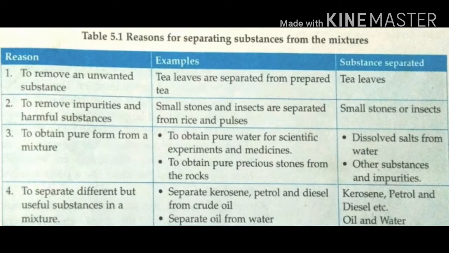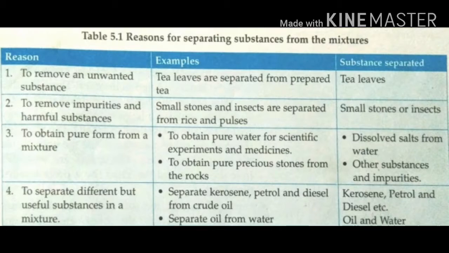For these reasons, we are separating substances from the mixture. First one, to remove an unwanted substance. Second one, to remove impurities and harmful substances. Third one, to obtain the pure form of a substance. And last one is to separate different but useful substances in a mixture. These are the reasons for separating substances from the mixture.